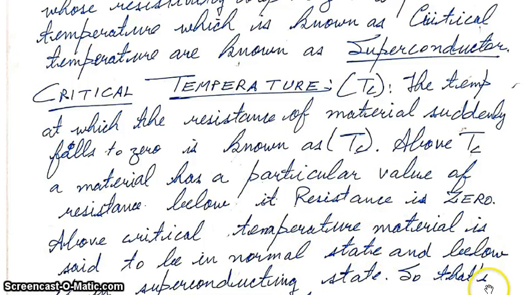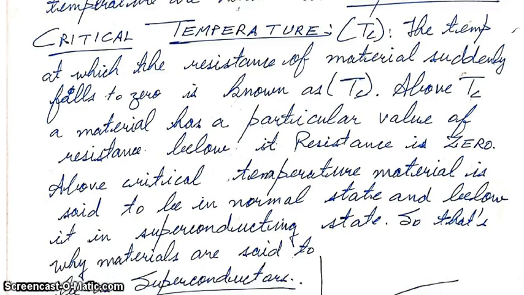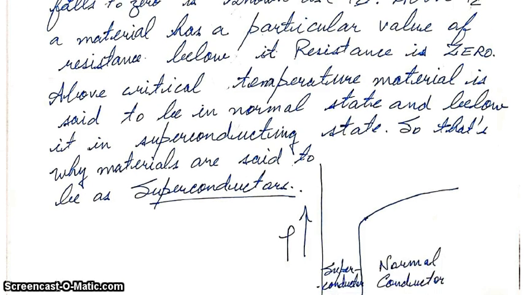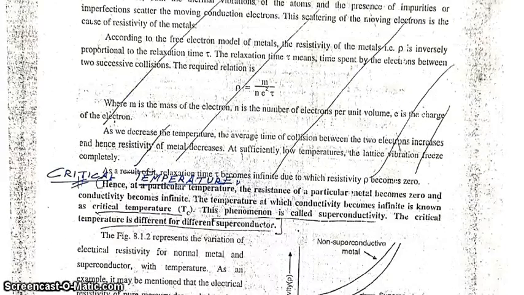Above the critical temperature the material is said to be in the normal state, behaving like a normal conductor, and below the critical temperature it behaves like a superconductor, as we just saw in this graph. Suppose this Tc is the critical temperature; this is the graph between resistivity and temperature. Above the critical temperature the material behaves like a normal conductor, and below it like a superconductor. That is why these materials are called superconductors, because their resistivity is zero.